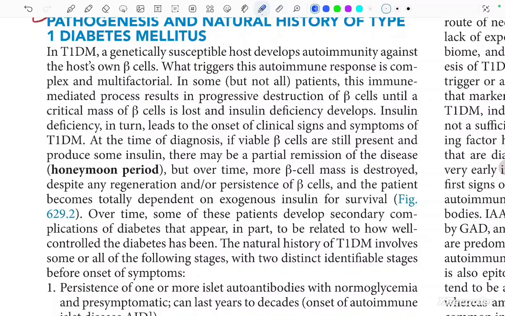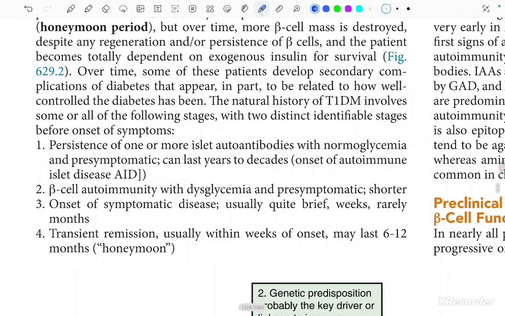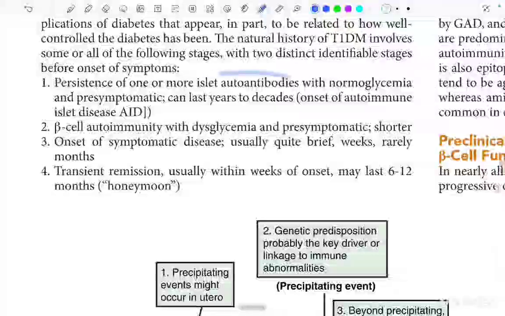The natural history of type 1 diabetes mellitus involves some or all of the following stages, with two distinct identifiable stages before onset of symptoms. Let's look at that. The persistence of one or more islet autoantibodies with normoglycemia and pre-symptomatic state can last years to decades. That is the onset of autoimmune disease.